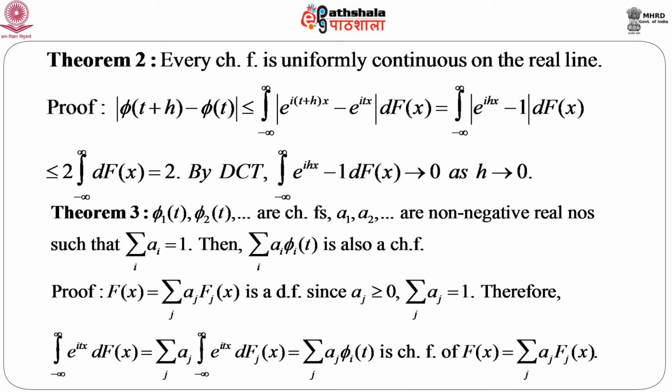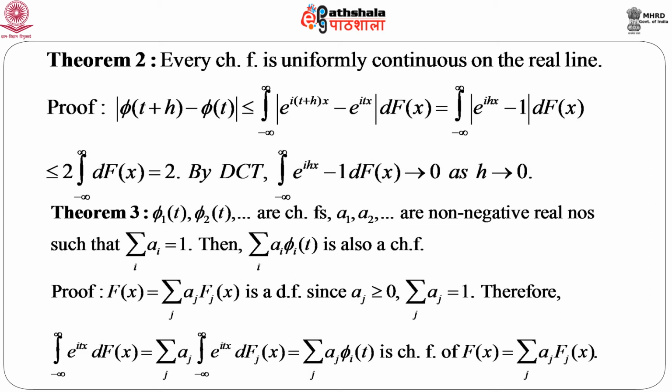The proof is again simple. If you consider a convex combination of the distribution functions, that means the summation of a_j F_j(x), which is denoted by, say, capital F(x), this is a distribution function because it is a convex combination.